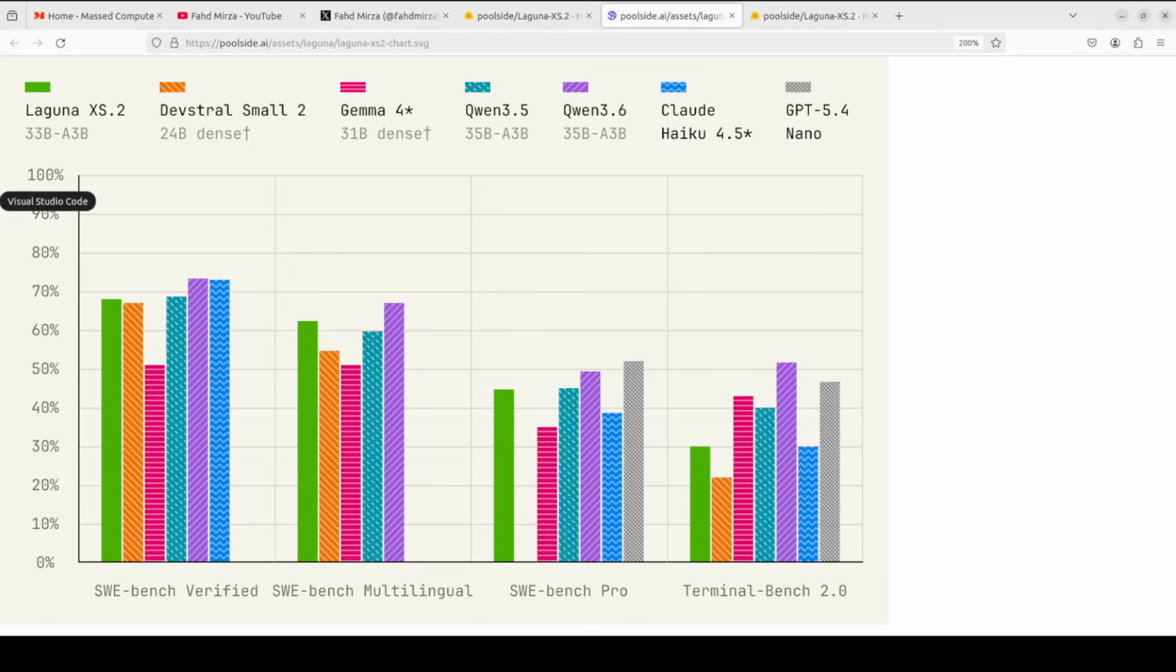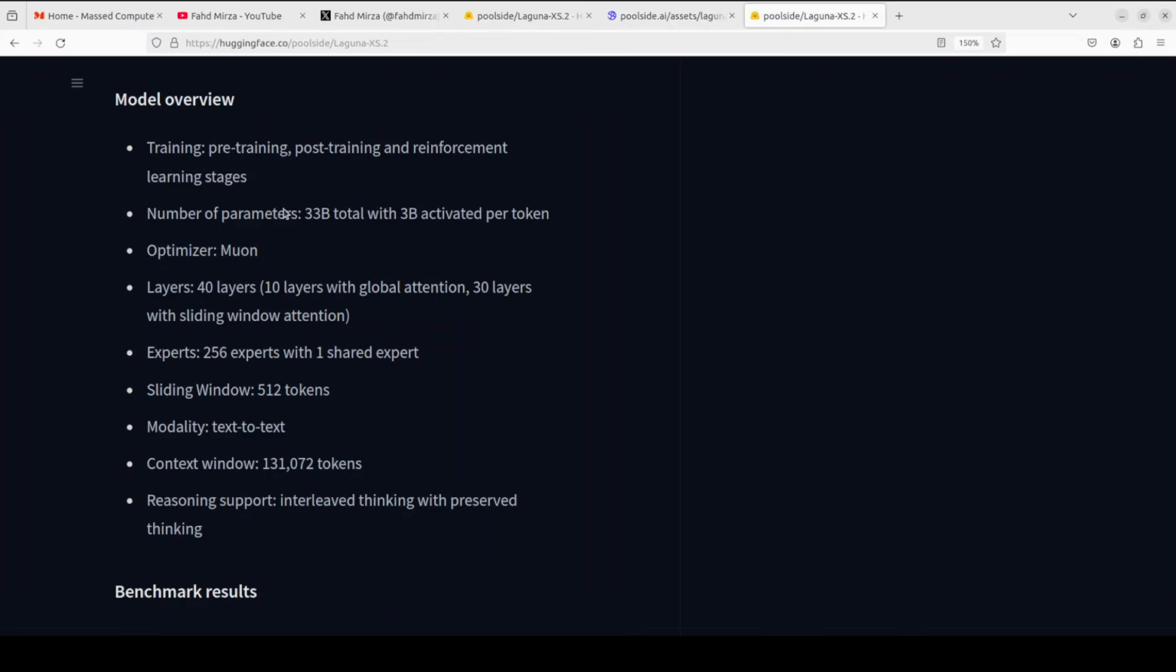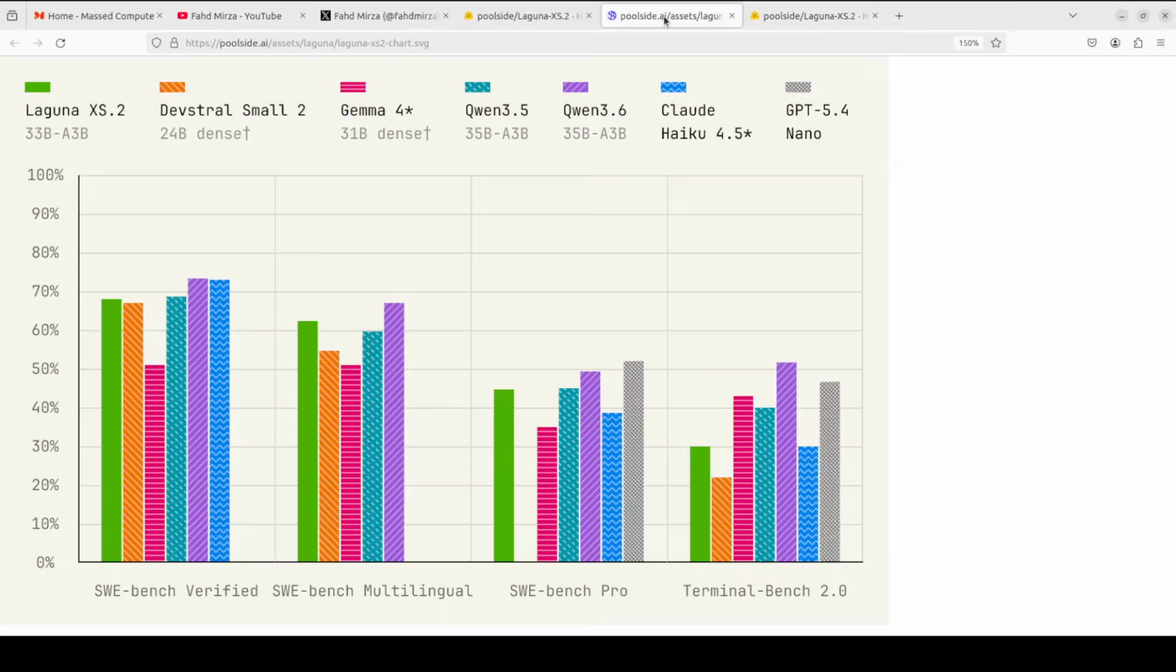This is a mixture of expert model built specifically for agentic coding, meaning it's designed to write code, run tools, think between steps, and work on long horizon tasks autonomously. The scoring on the benchmark is quite good, but you know what? As is the spirit of this channel, we are not going to go on these benchmarks. We are going to install it locally and then we will test it out.